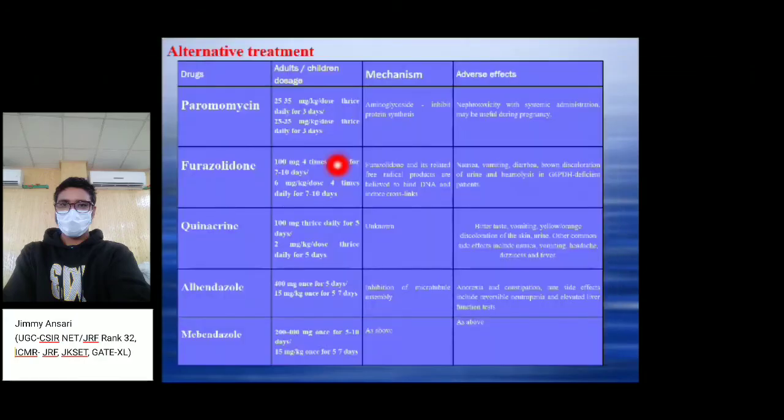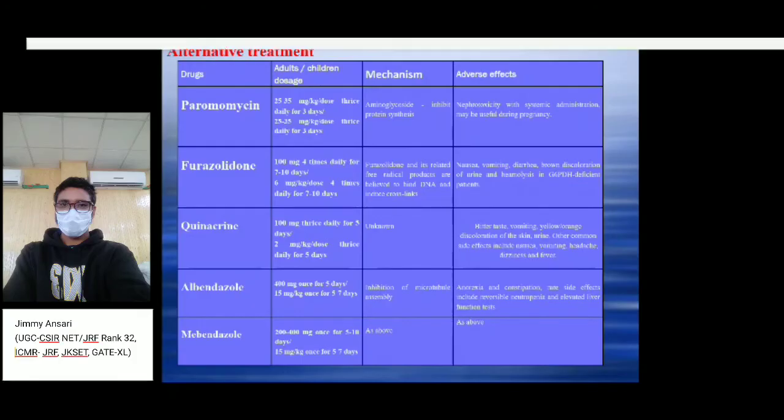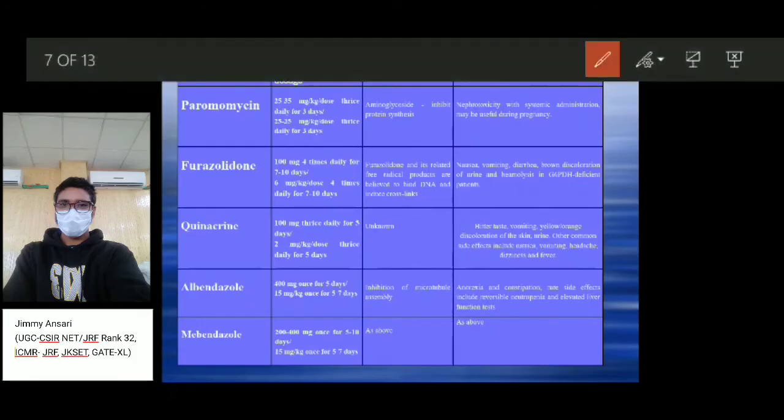There are some other alternative treatments for giardiasis. We can take some examples of alternative drugs, such as paromomycin. The dosage is 25 to 35 mg per kg, three times a day.